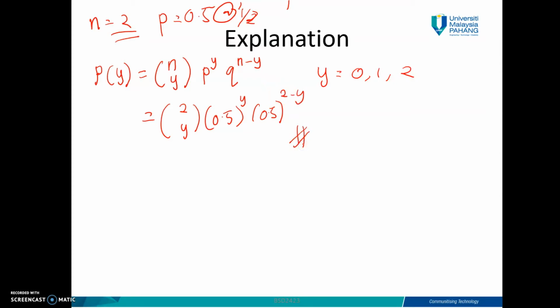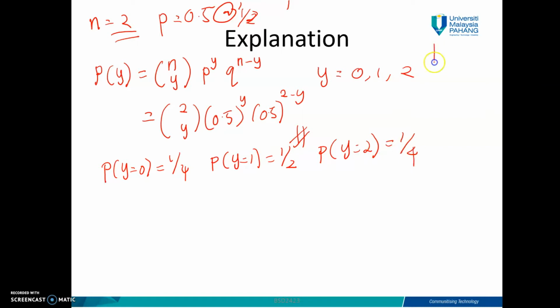So this is the density function, but what is the value? When p(y) with y equal to 0, you get 1 over 4. When y equal to 1, you get half. And then y equal to 2, you get 1 over 4. Basically, if you draw it, you will get 0, 1, 2, with 1 over 4, 1 over 2, and 1 over 4.